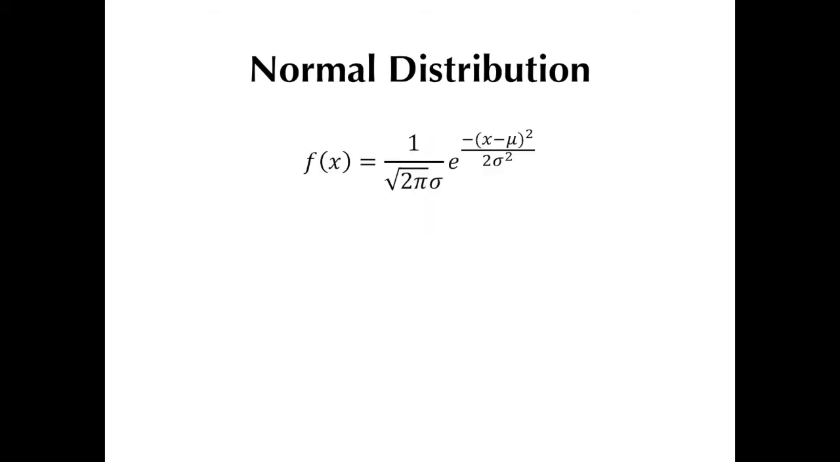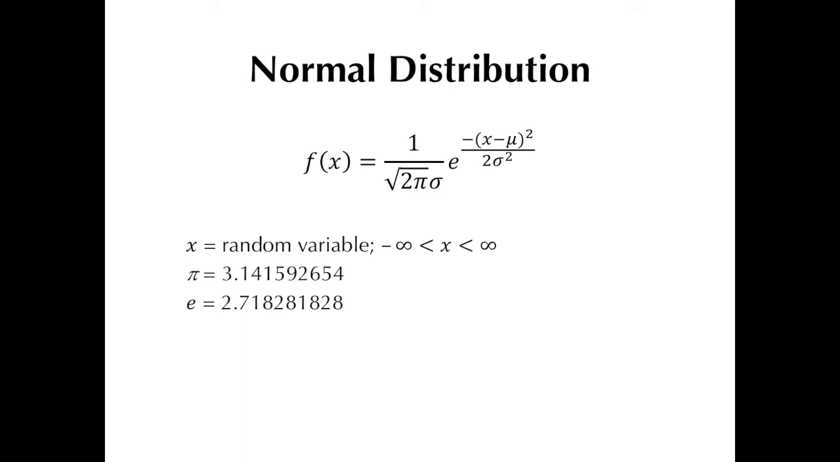In the normal distribution PDF, x is our continuous random variable, which theoretically can take on any value between negative infinity and positive infinity. We also have two well-known mathematical constants, namely pi and Euler's number, the latter of which you've already encountered in the Poisson distribution video. The Greek letters mu and sigma are the parameters of the normal distribution, and they represent the mean and standard deviation of that particular normal distribution, respectively.